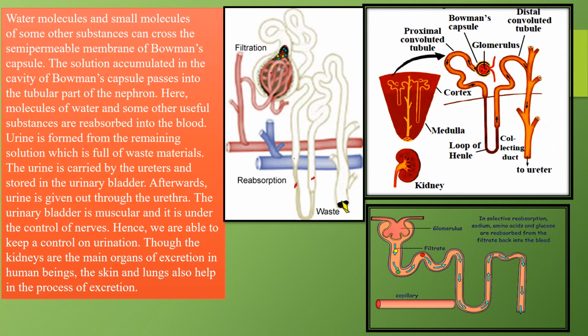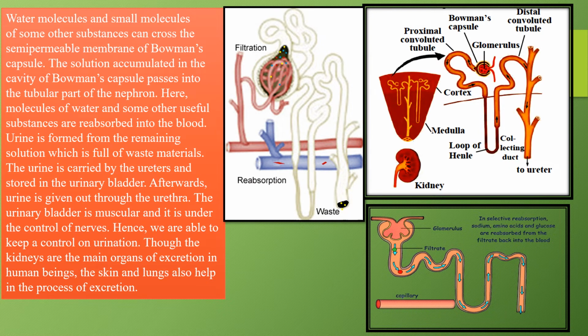Now after that, the water molecules and the small molecules of some other substances can cross the semi-permeable membrane of Bowman's capsule. ऐसा हो सकता है कि और जो उससे बारीक चीजें थी, उससे माइन्यूट पार्टिकल्स थे, वो उसके थ्रू निकल गए होंगे. The solution accumulated in the cavity of Bowman's capsule passes into the tubular part of the nephron. ठीक है, ट्यूब लाइक स्ट्रक्चर दिख रहा है आप लोगों को, लंबा लूप लाइक, इसके अंदर ये और चीजें जमा होने लग जाती है.